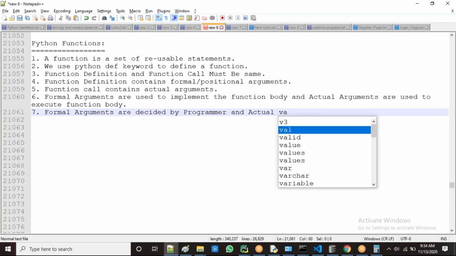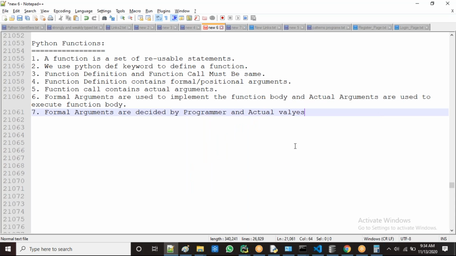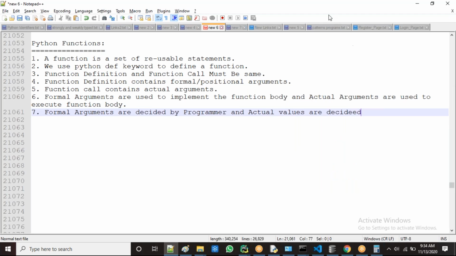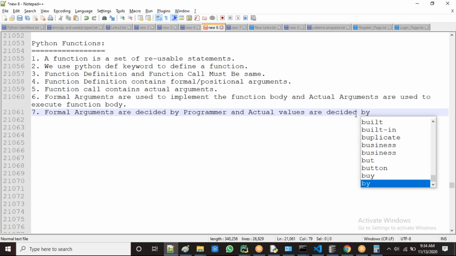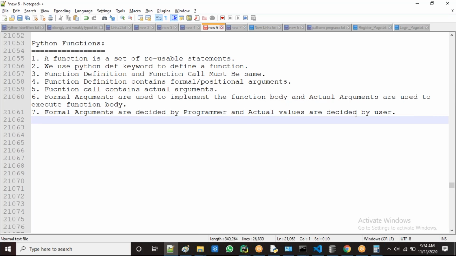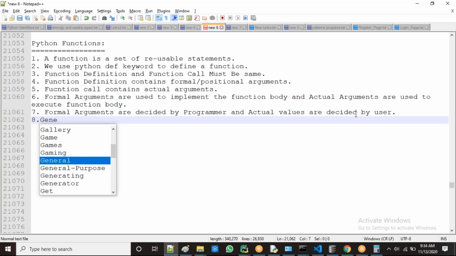Actual argument values are decided by whom? They are decided by the user, or customer, guys. Now by the customer, right? Next point, guys.